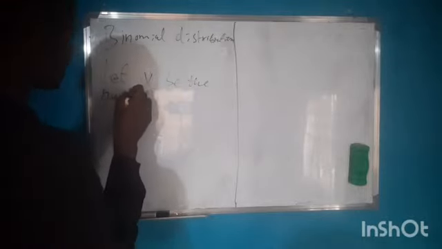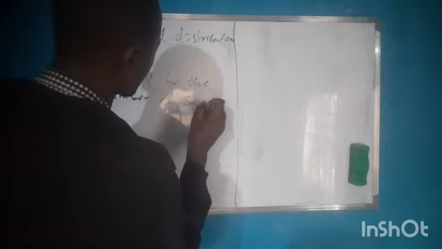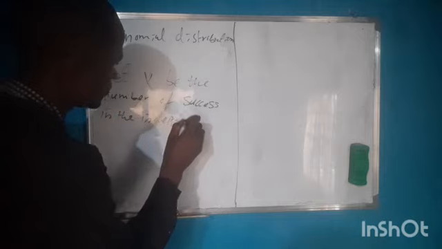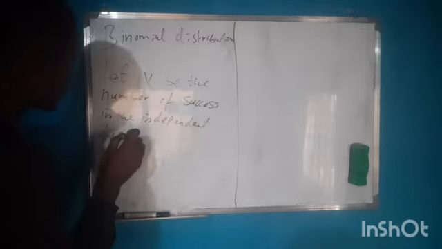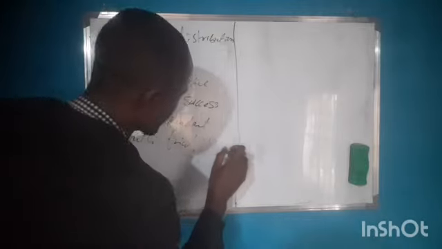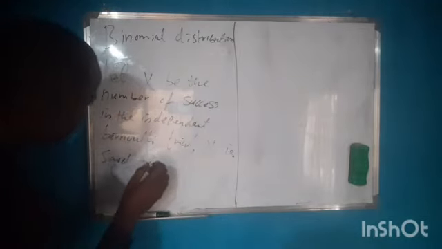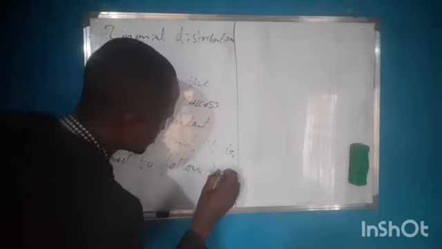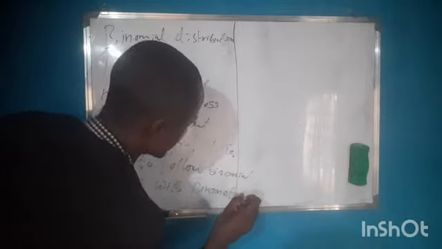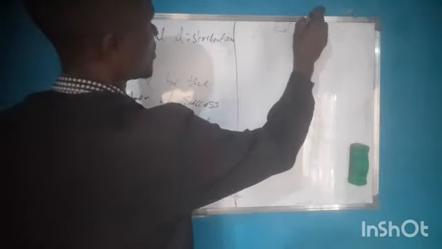So let me write it down. Let x be the number of successes in the independent Bernoulli trial, x is said to follow binomial distribution with parameter n and p, with parameter n and p.